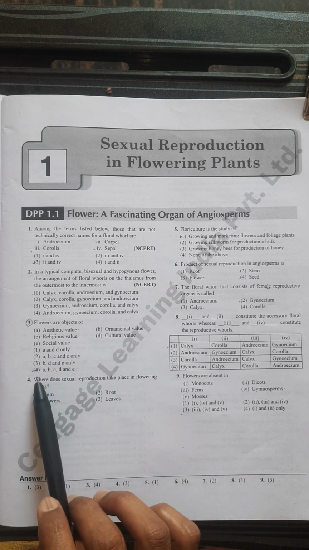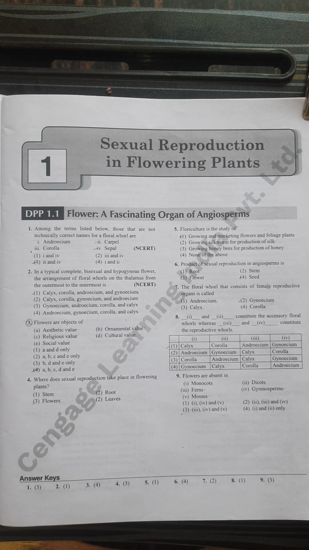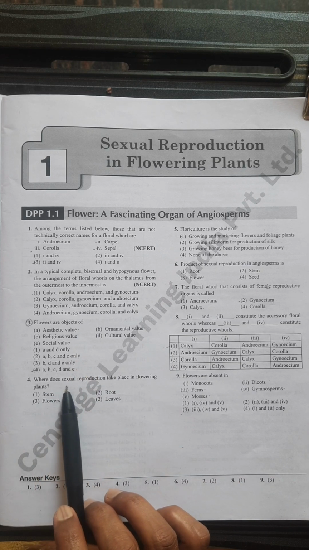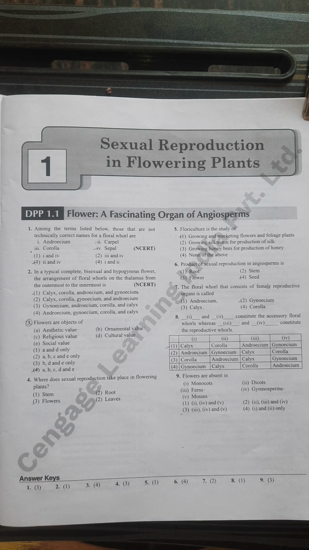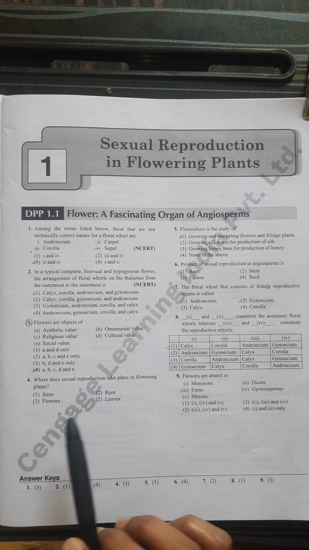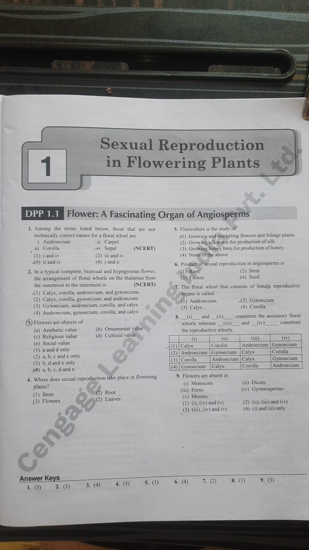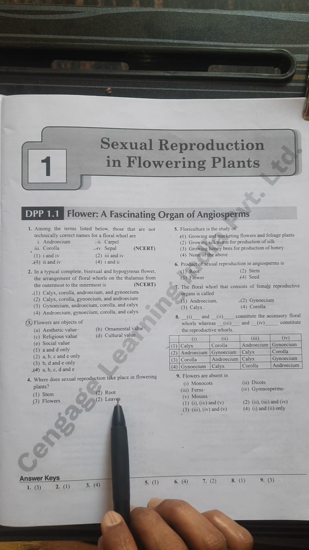So all of the above, A, B, C, D, are correct. Where does sexual reproduction take place in flowering plants? The flower is the main organ meant for sexual reproduction. Stem, root, and leaves are the vegetative parts.